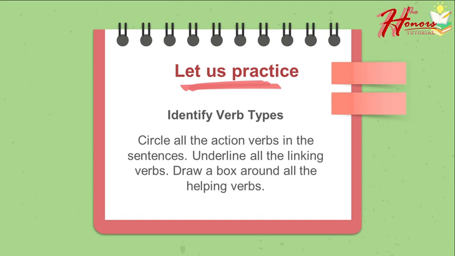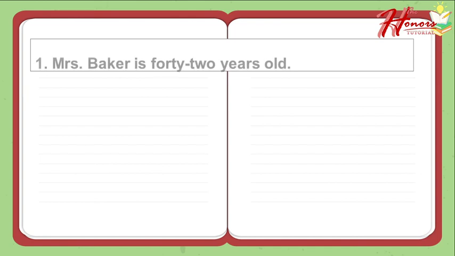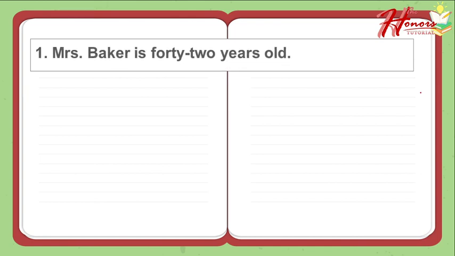Okay, so now let's try to answer this. Identify verb type. So you're going to circle all of the action verbs, underline the linking verb, and draw a box around all the helping verbs. Are you ready? Okay, so now let us start. Number 1. Mrs. Baker is 42 years old.